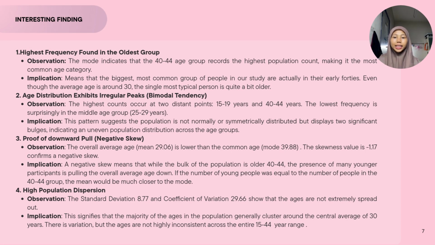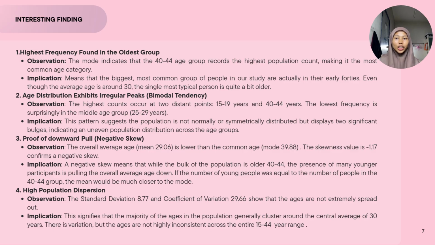Next, I will explain the interesting findings. So first, the highest frequency is in the 40 to 44 age group. This means the most common respondents are in their early 40s, even though the average is around 29. Second, the age distribution shows a bimodal pattern. There are two peaks, 15 to 19 years and 40 to 44 years, while the lowest count is in 25 to 29 years. So the data is not normally distributed. Third, the data has a negative skew because the mean is lower than the mode. This happens because many younger respondents pull the average down even though most respondents are older.